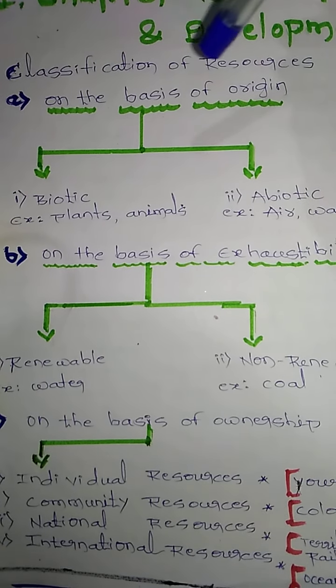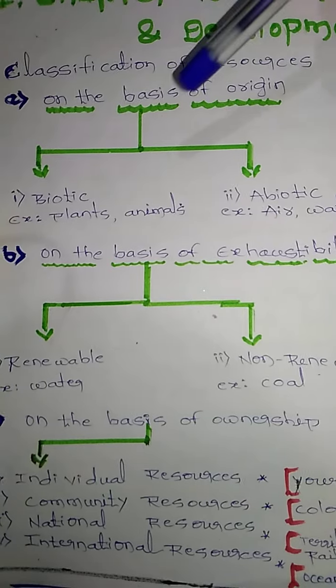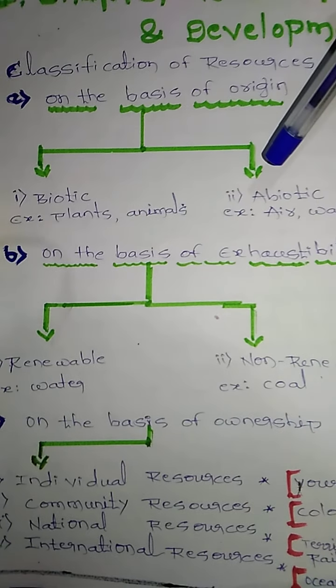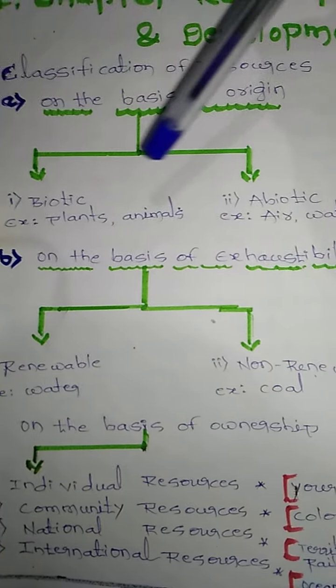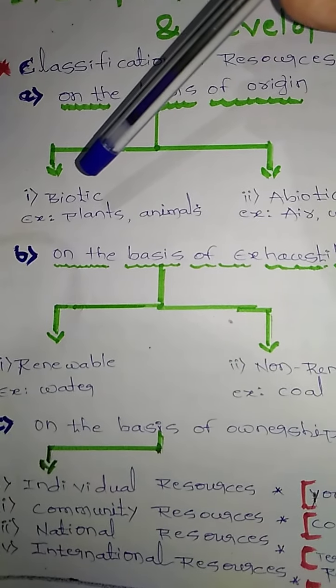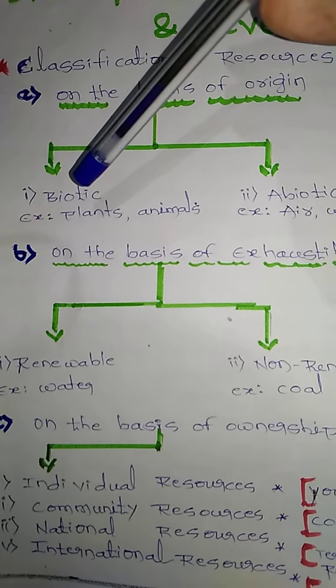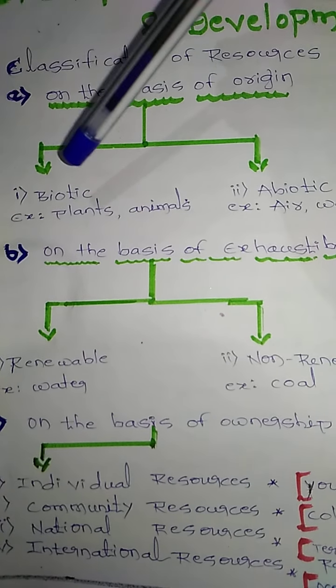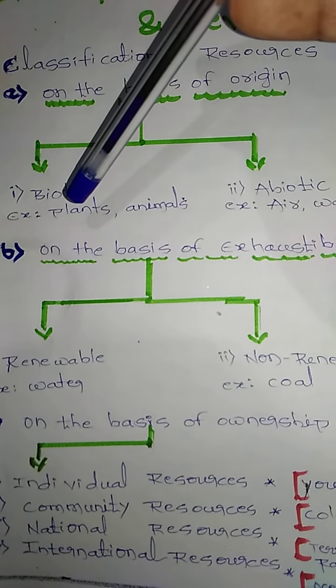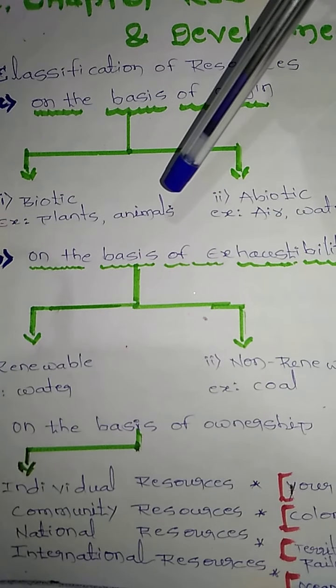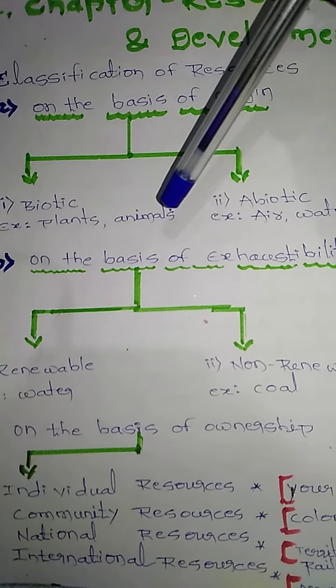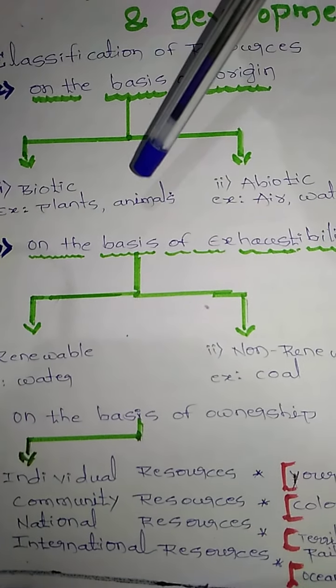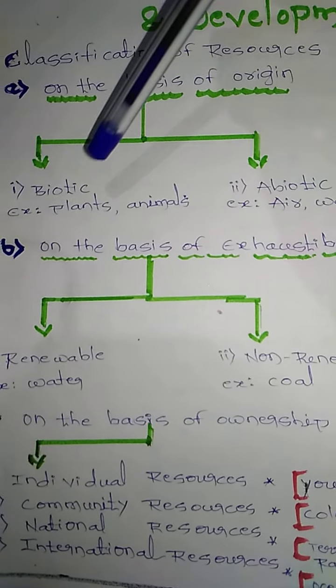On the basis of origin, resources can be classified into two groups. The first one is biotic, the second one is abiotic. Which are the biotic resources? Resources that have life are biotic resources. For example, plants, animals, aquatic animals. I mean, living things. Living things that grow and have life are known as biotic resources.